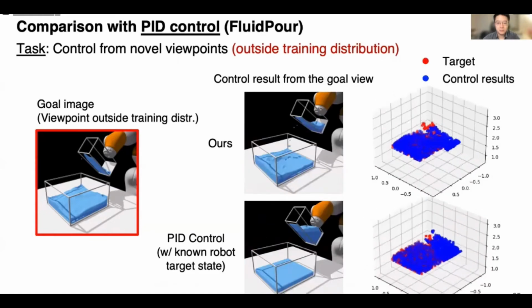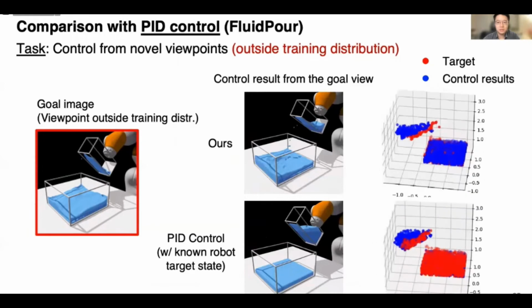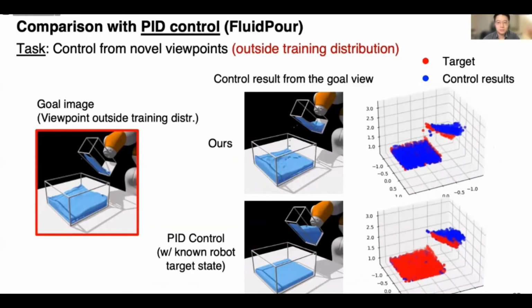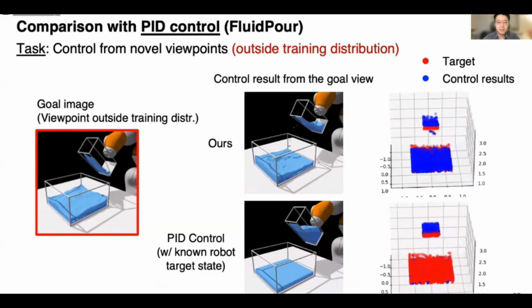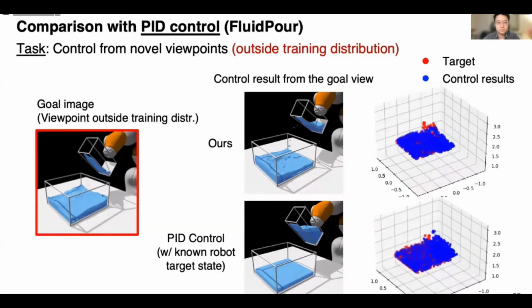Naively matching the container's position and orientation using PID does not work. In contrast, our model first learns to pour a certain amount of fluid out and then tilts the container back to match the target configuration.